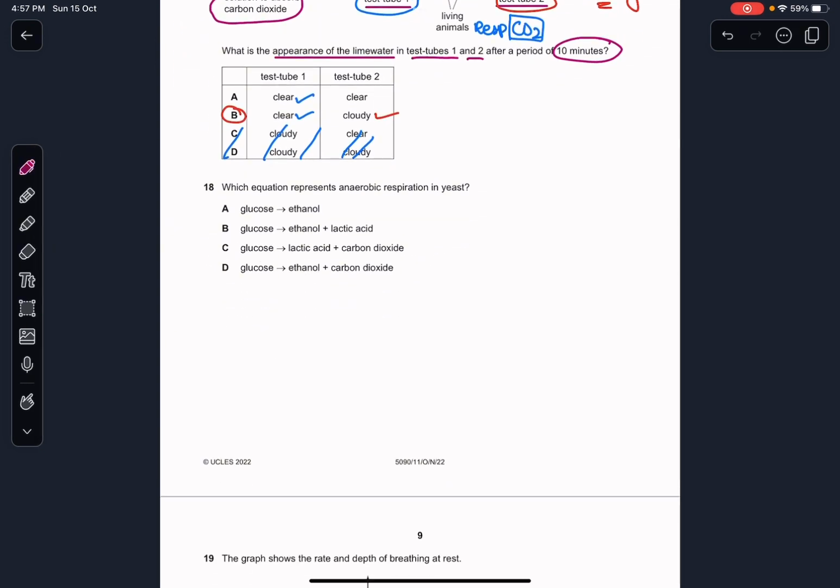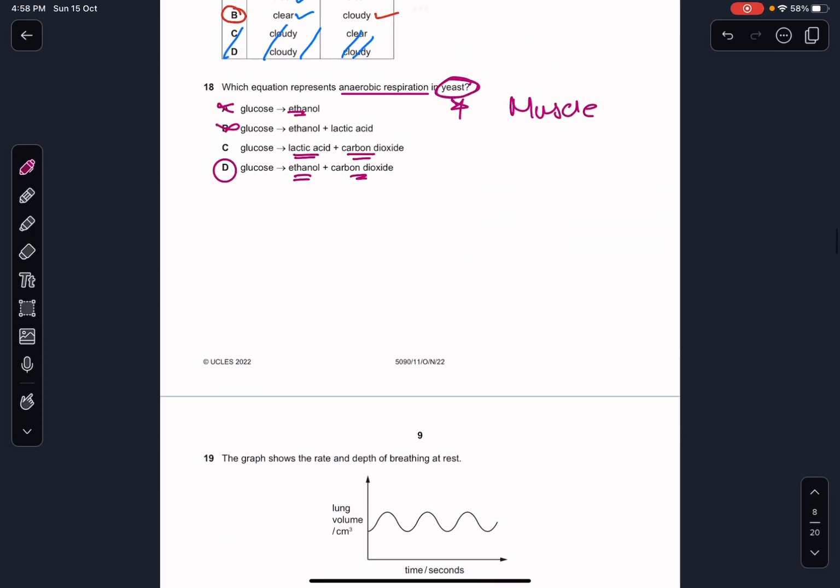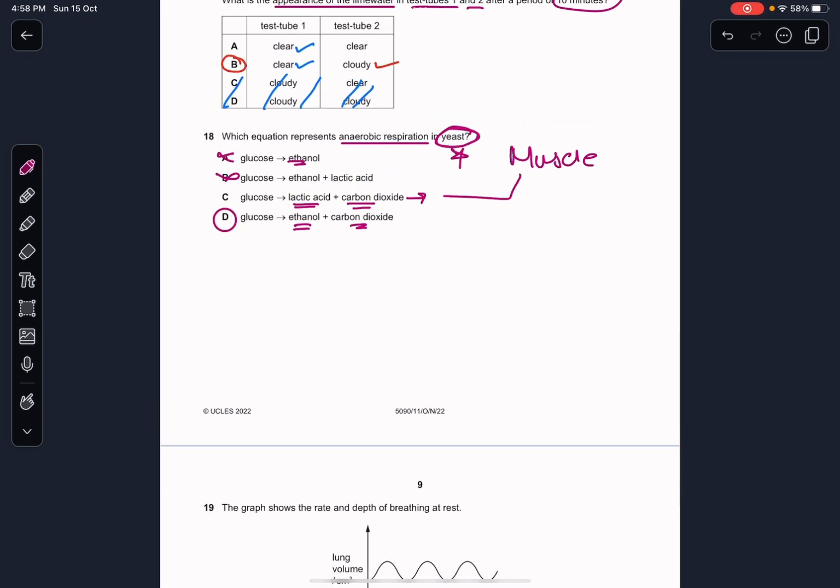Which equation represents anaerobic respiration in yeast? Now this is important. When anaerobic respiration occurs within humans, within muscles, the products would be lactic acid and carbon dioxide, right? But since it is happening in yeast, the answer is ethanol and carbon dioxide. So therefore the answer is D. It cannot be A because ethanol alone is not produced. Ethanol and lactic acid, no, it produces carbon dioxide. So the answer cannot be B. And this equation would be truthful for muscle or human cells for that matter.